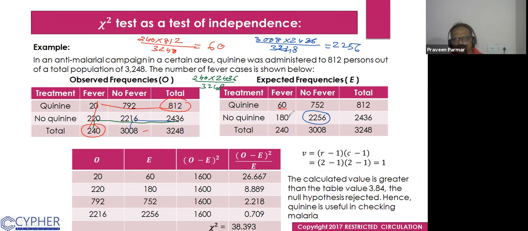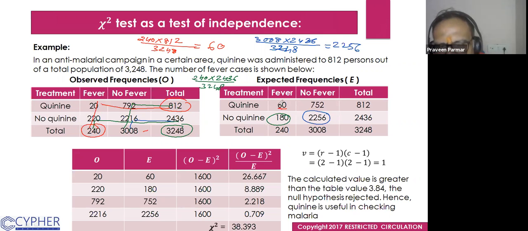So I will get this one. If I have to find out this one, then I will go here and here, multiply this and divide by 3248. Does that make sense to everyone? It's very easy to find out the expected frequency, or not? I think it's easy. Okay.